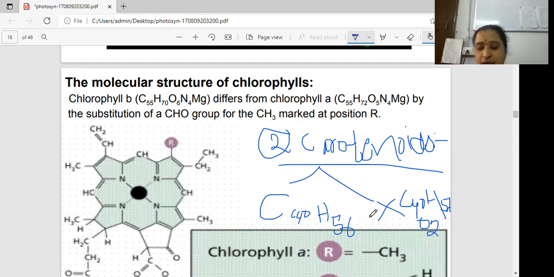Both are combined as carotenoids, but carotene is different and xanthophyll is different. Carotene is C40H56, and xanthophyll is C40H56O2.